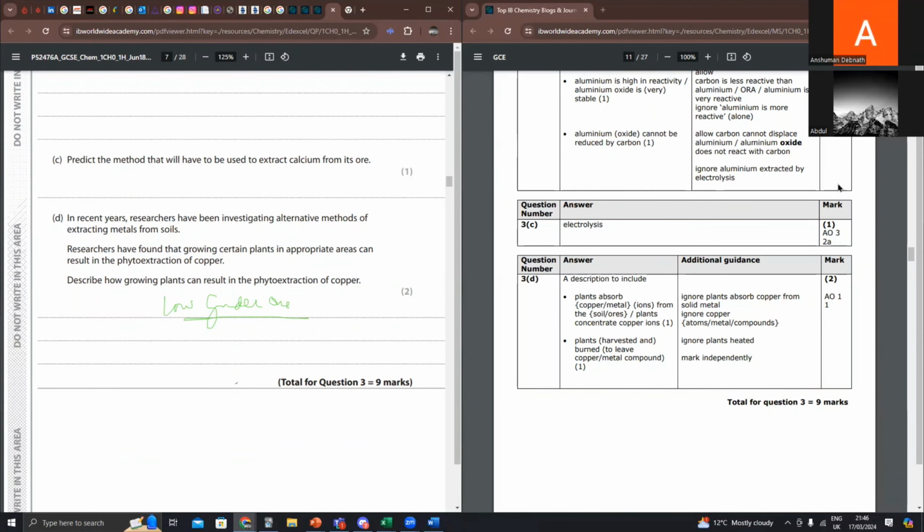First method is that we grow plants, right? That is called phytoextraction, and the plants will be taking up the copper ions, right? When the plant sufficiently grows, we cut the plant, and we burn it. Why burn it? Because all the carbon will be getting converted to carbon dioxide, right? Isn't it? Plants have got what? Cellulose, C6H12O6 plus O2 gives you CO2 plus H2O, plus energy. What is remaining? Copper ions, plus CO2, right? Is remaining, right?